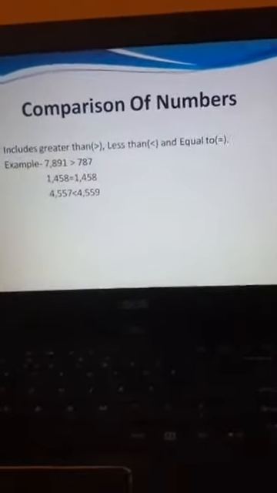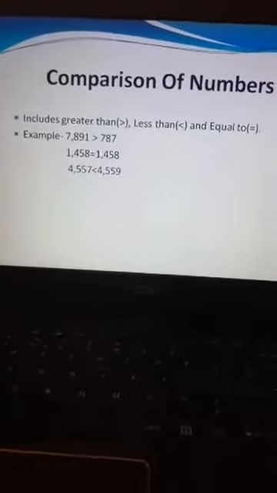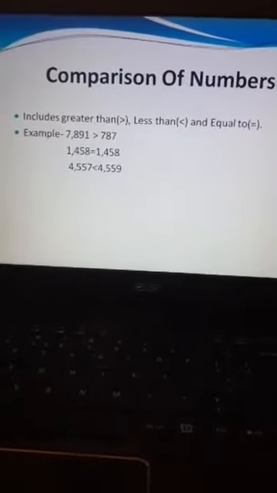Now I will start with the next subtopic, that is comparison of numbers. If I talk about comparison of numbers, we all like, suppose your mother gives you a chocolate and your father gives you a pizza. So, which thing you will prefer? You want to eat chocolate or pizza? Definitely you will like pizza. So, you will open your mouth towards the pizza.